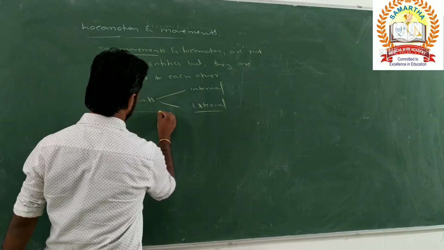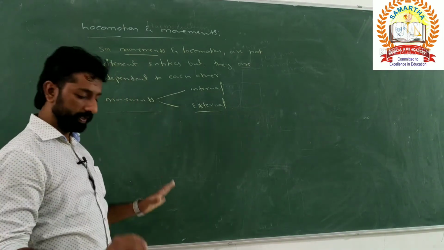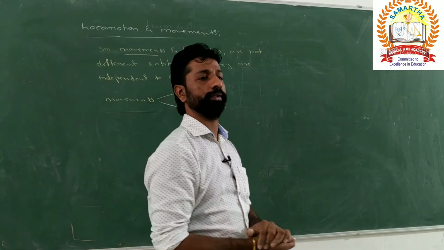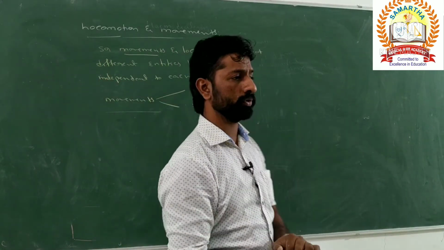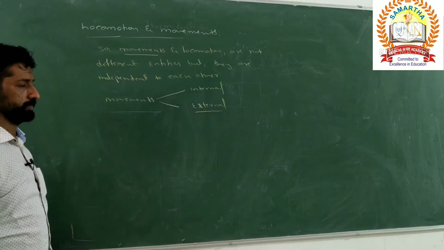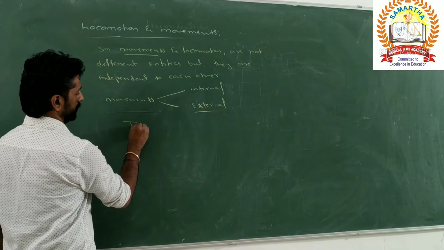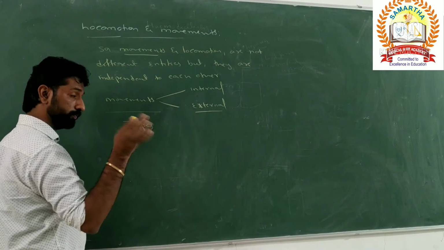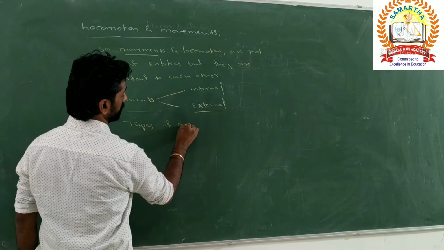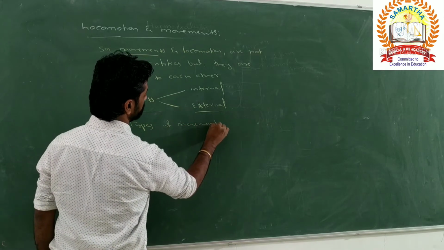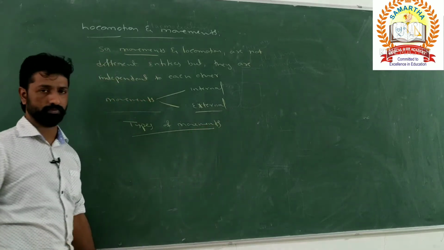With this point we can ask: what are the types of locomotions that can be seen in organisms? Not the locomotions, rather the types of movements which can be seen in living organisms?